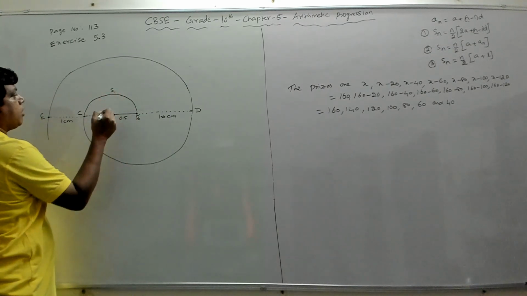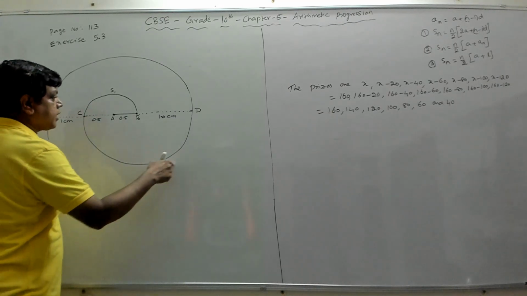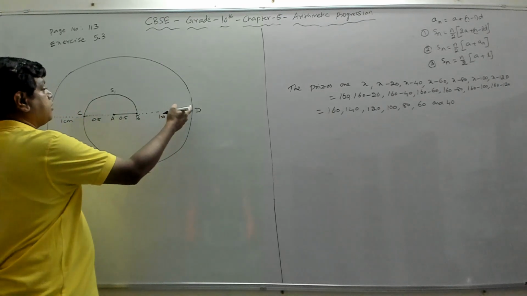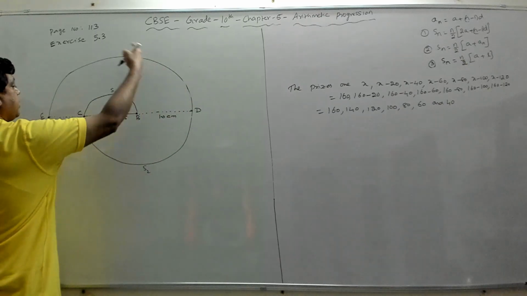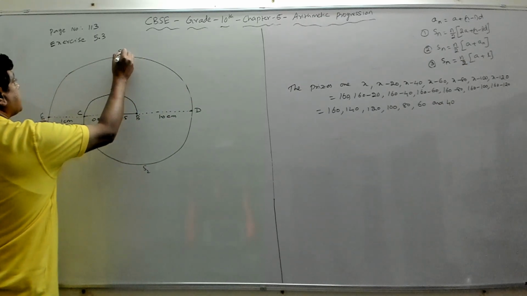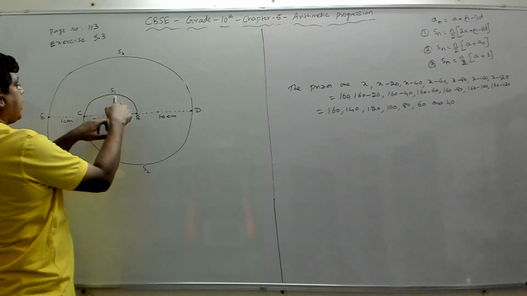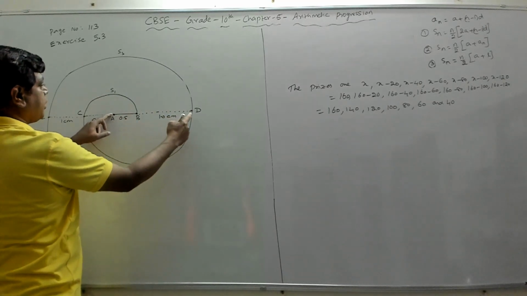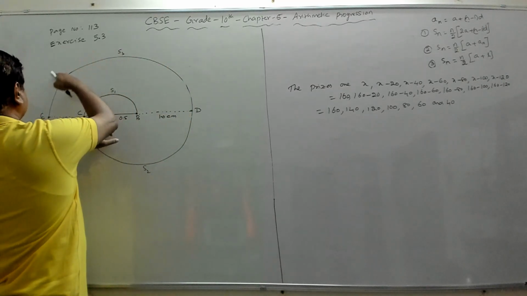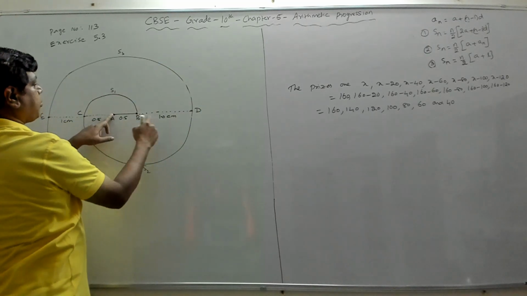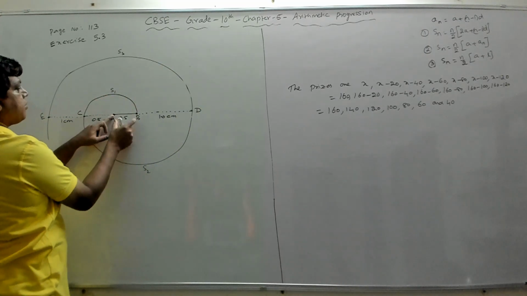I will call it the first semicircle S1, and this is your second semicircle S2, and this is your third semicircle from D to E, that is your third semicircle S3, whose center is A, and the radius from A to D is the radius of this semicircle. For this semicircle the radius is 1.5. For this semicircle S1, the radius is 0.5.